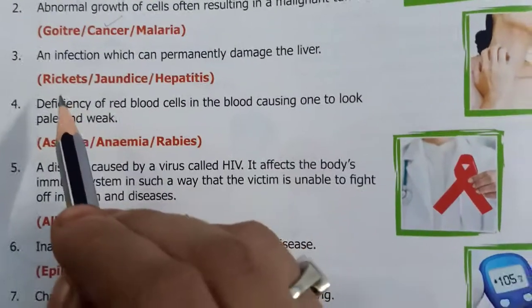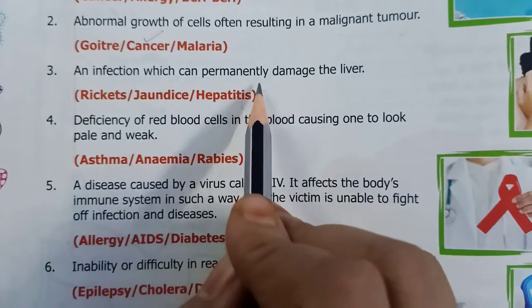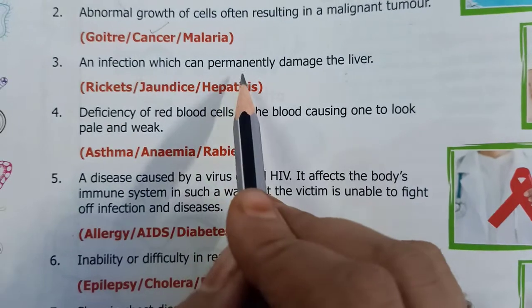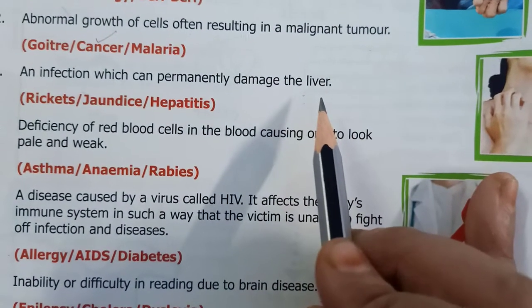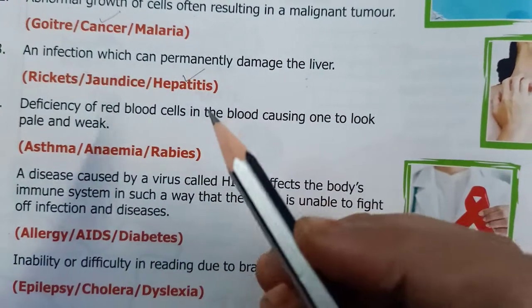Now, next one is an infection which can permanently damage the liver. An infection which can permanently damage the liver is known as hepatitis.